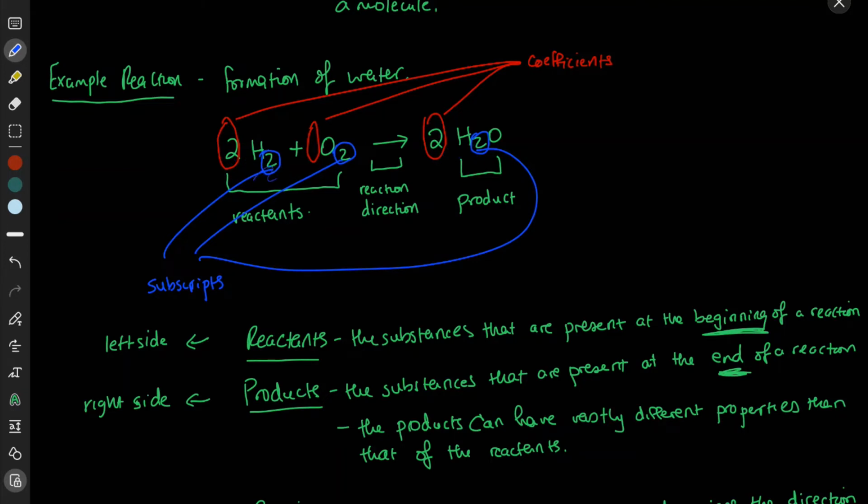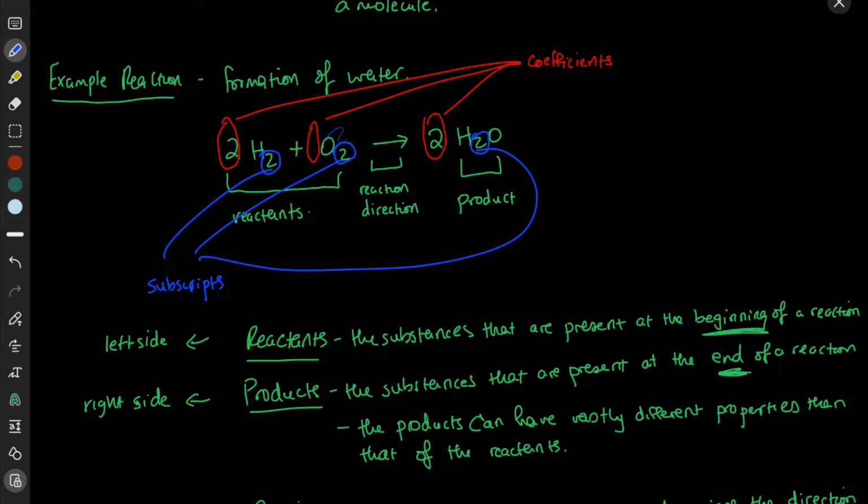Now, with respect to subscript, it's telling you how many atoms of that element are present in that molecule. So here we have hydrogen molecule, or molecular hydrogen, and that's made up of 2 atoms of hydrogen.